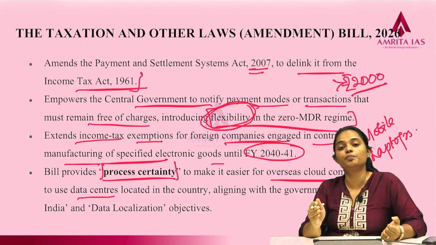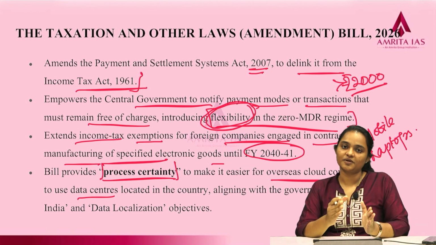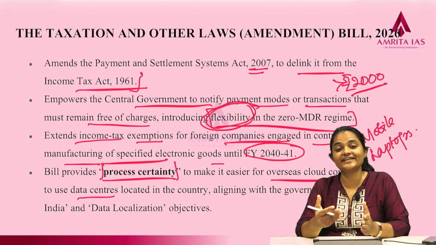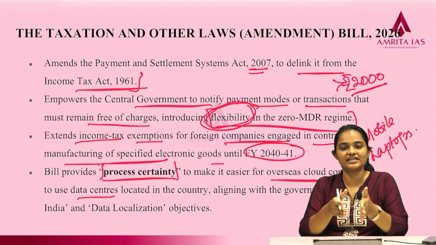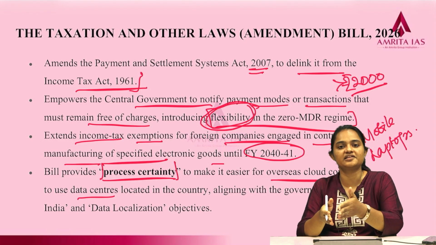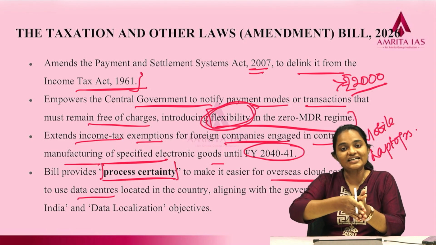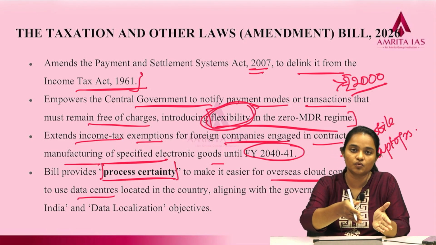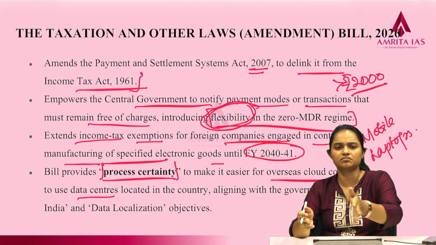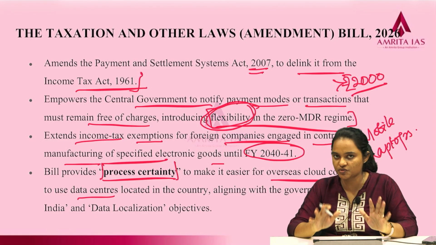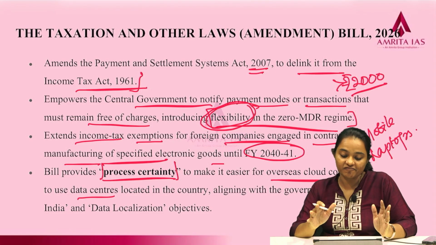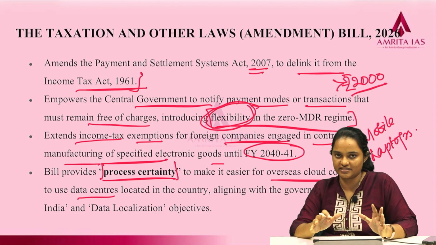Now we will see what process certainty is. Process certainty is providing clear, legal and predictable ways in which a procedure is done. It is basically telling you that these are the ways in which this is done. It is a clear-cut instruction: these are the only ways, and there is no uncertainty or ambiguity regarding any procedures or process. And why does this help data localization?